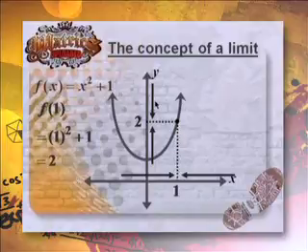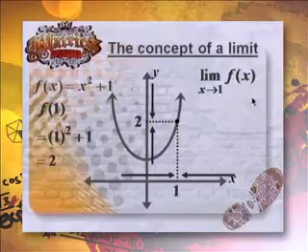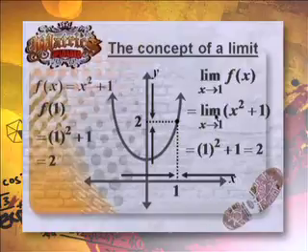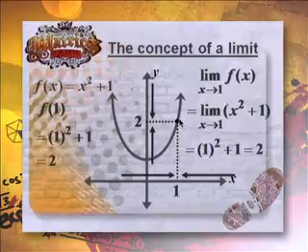Then we say the limit of f(x) as x approaches 1 is going to be this. The f(x) is the graph, and what are we going to do? We substitute in. Notice the notation, we're dropping the limit. Very important there, which then gives us 2, which is the y value. So really what the limit is, if you approach 1 from the left and right, the y values on the graph are going to 2.